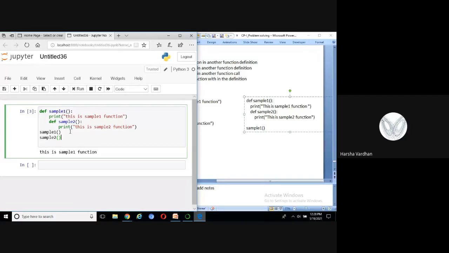Sample 2 is built in sample 1, so that's why. Okay, sample 2 is built in sample 1. Right, that is one point. Sir, sample 2 follows sample 1 indentation, sir. Okay, shall I keep indentation here?